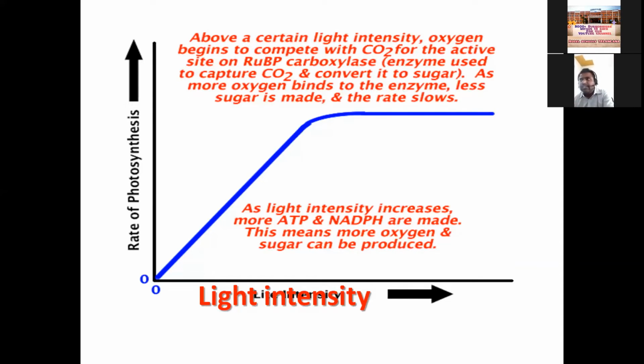So when light intensity increases, oxygen competes with CO2 to bind with RuBP. Sometimes, instead of CO2, the oxygen may bind with RuBP. It leads to photorespiration, which is problematic. So up to an optimum level of light intensity, it is good for the photosynthetic rate. When there is more light intensity, the photosynthetic rate will fall.